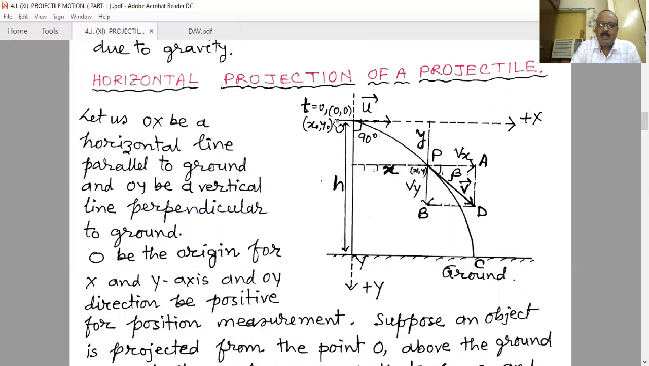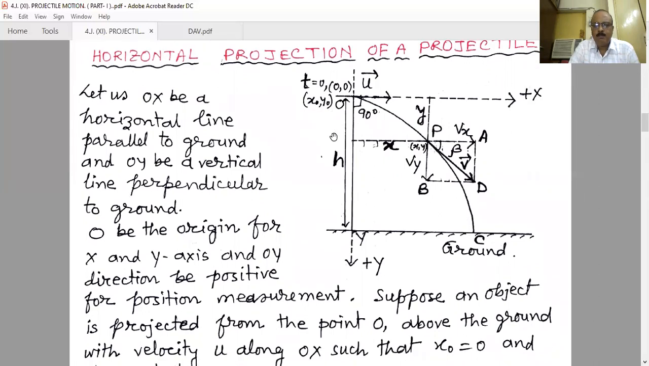And since it started from the origin, x naught and y naught, that means the initial position is the origin. Therefore there is no initial displacement along the x-axis or y-axis. Therefore, always here we will consider x naught as 0 and y naught as 0.